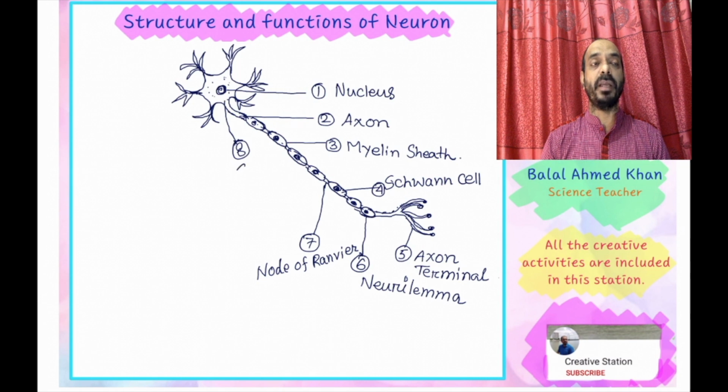Now part 8 is known as the axon hillock. All the branches of centriole or triploid. Centriole contains different types of triplets.